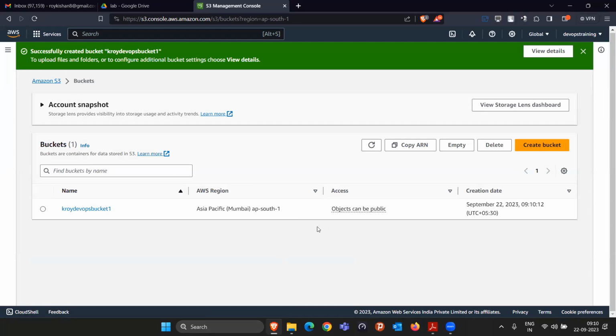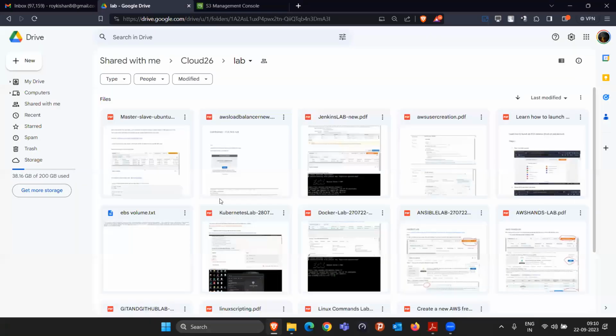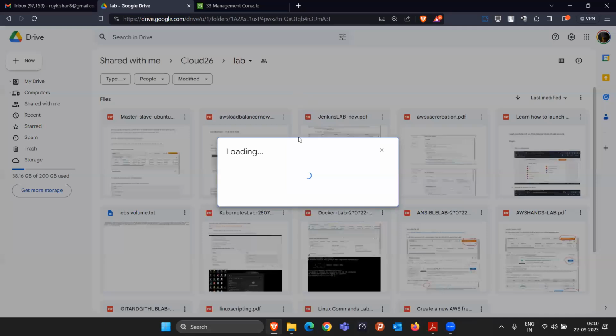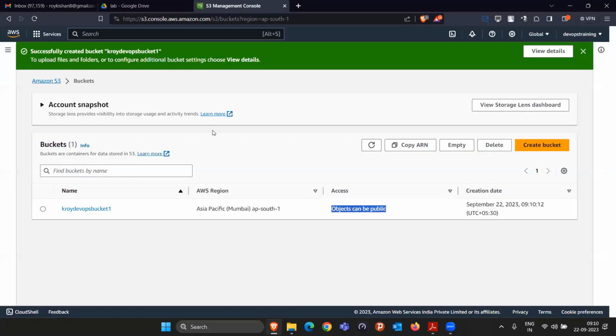It says that objects can be public because I removed the block all public access part. So whatever files and folders you keep inside this can be public. That means it is not public by default, but you can make it public. Like in Google Drive, whatever file I upload, by default you will not be able to see it. Once I give you the permission, then only you will be able to see it. Similarly, you can do that here. So now this bucket is created.